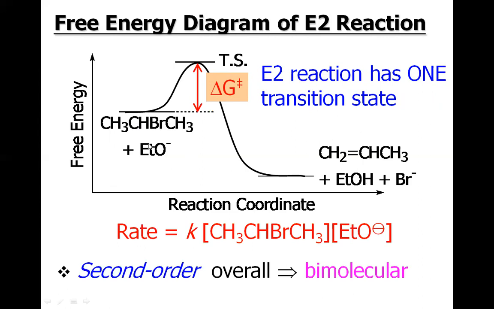Which two molecules are involved? Obviously, it's written here, the haloalkane, the alkyl halide, and the ethoxide. They both are present in the rate determining step when the reaction is being carried out. So this is second order overall, that is called a bimolecular reaction. So the number 2 attached with the E is because of this reason.